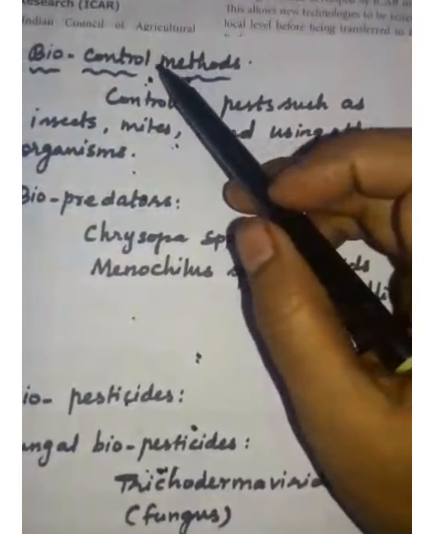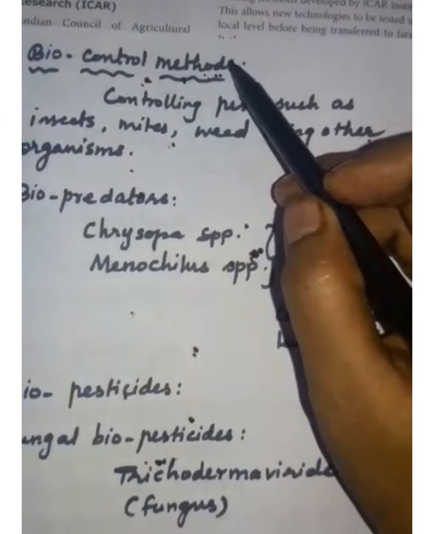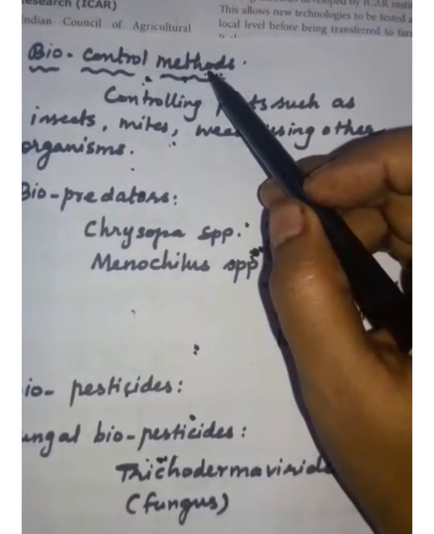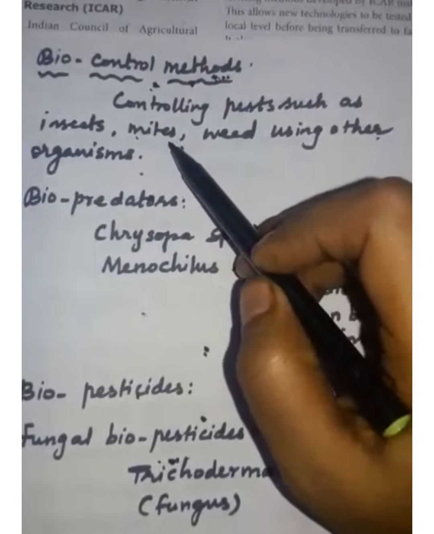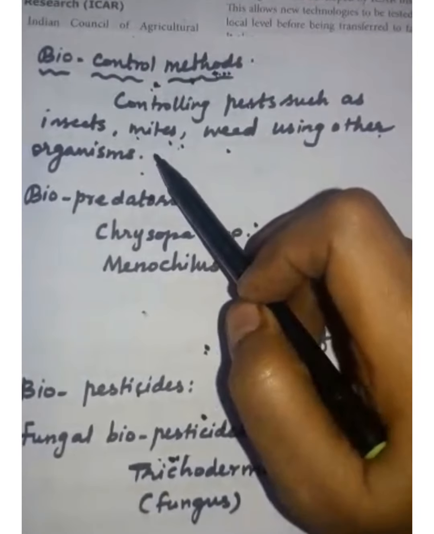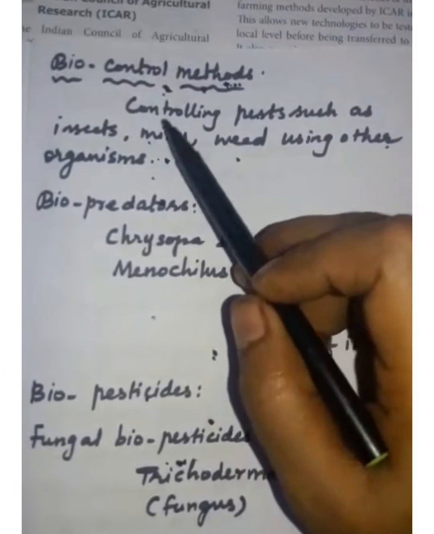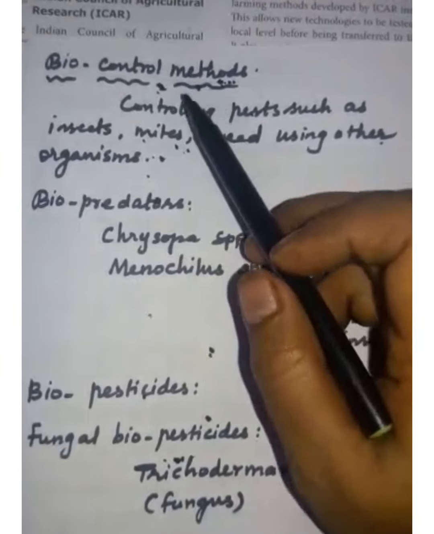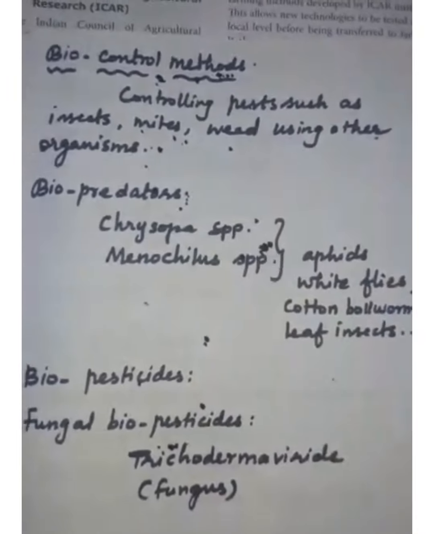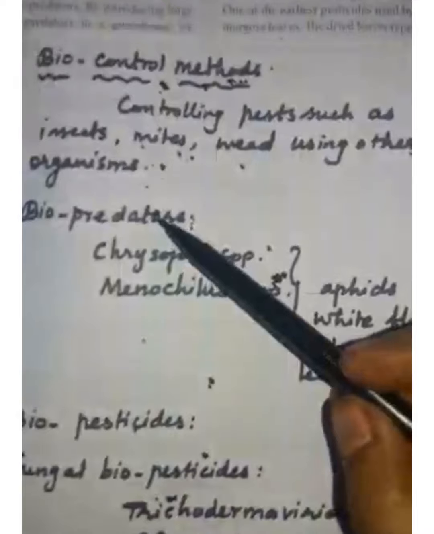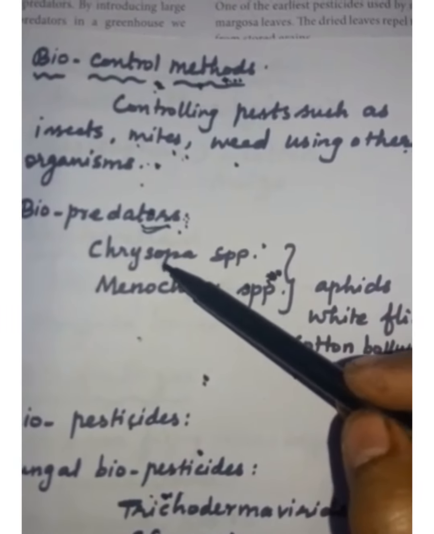Students, next we are going to study about biocontrol methods. What is biocontrol method? Biocontrol or biological control is a method of controlling the pests. Some pests that are harmful to the crops, such as insects, mites and weeds, are controlled by using other microorganisms. So it is called biocontrol methods. In the biological method, the first one is biopredators. Some naturally occurring insects use the pest for their feeding. So it is called a predator.